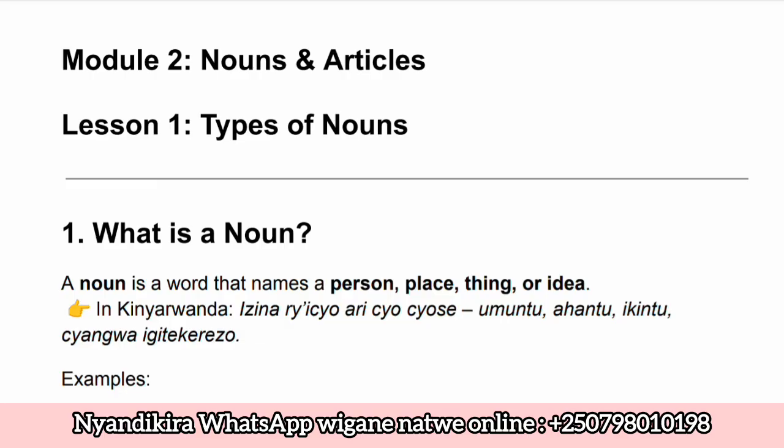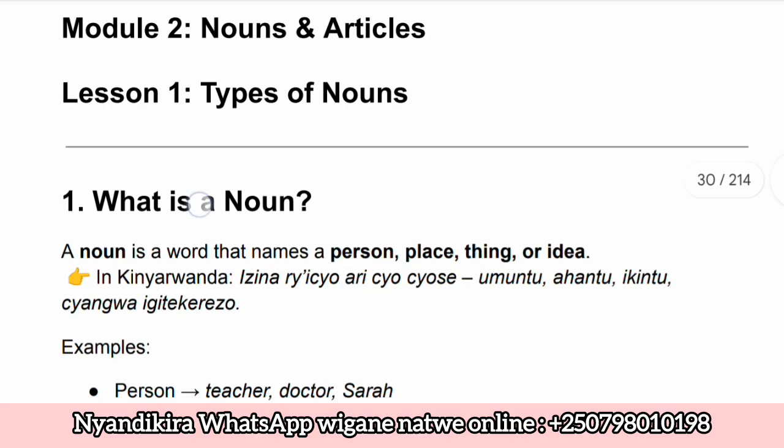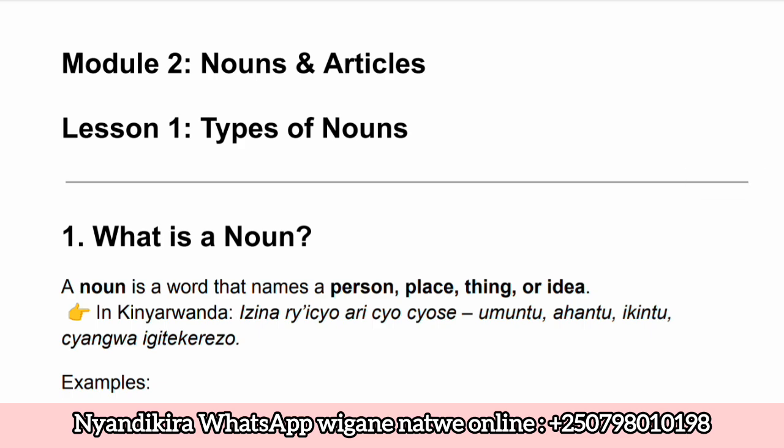So, tugeze kuri module ya kabiri, module za mbere twabonye uburyo basoma amagambo ayo ari yose mu rurimi rw'icyongereza, how you should be reading like native speaker. Twabonye uburyo uzayisoma amagambo nk'uwakivukiyemo neza kandi ku buryo bwiza. Ikindi twabonye muri module 1, we have seen how to build sentences, uko twubaka interuro. Twabonye uburyo dukoresha capitalization ndetse na punctuation za sentence. Ndizera ko mwabibonye neza. Ikindi tumaze kubona mu isomo ryatambutse nuko twabonye uburyo noneho ushobora gusuhuza abantu ndetse no kwibwira abantu. Those are lessons that we started.